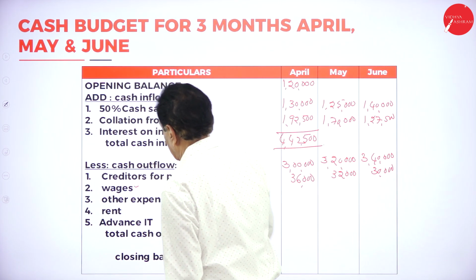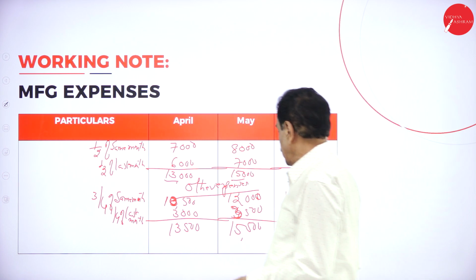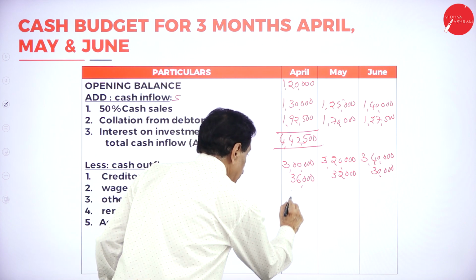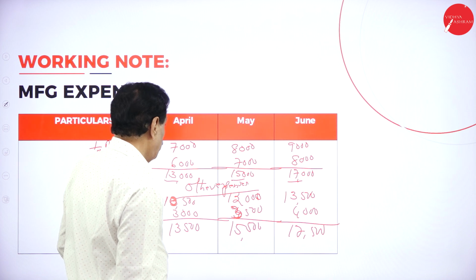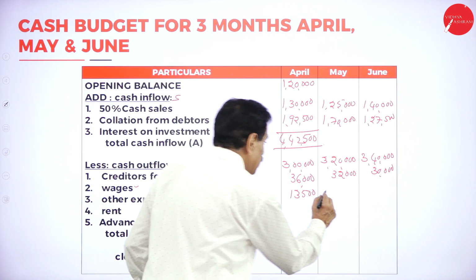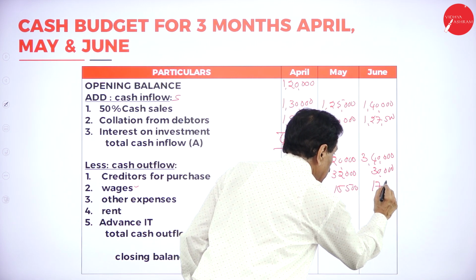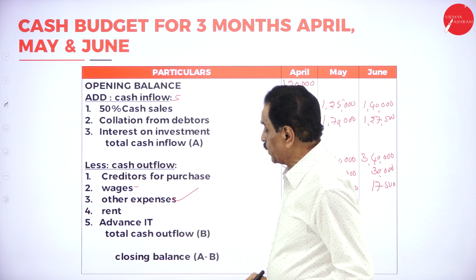Other expenses: 13,500, then 15,500, then 17,500. No rent at all.